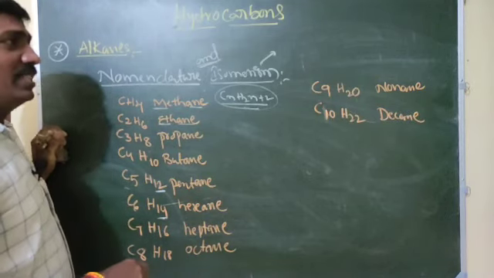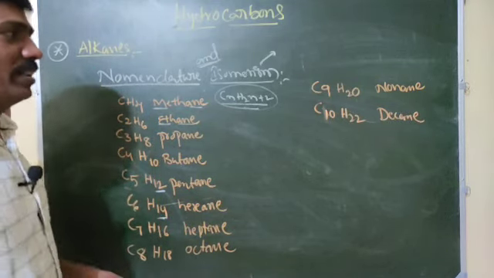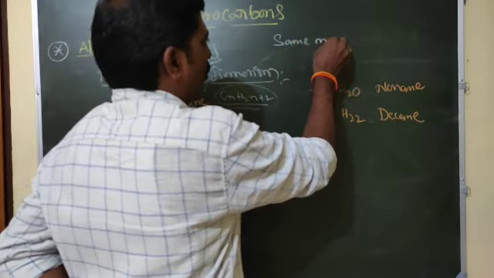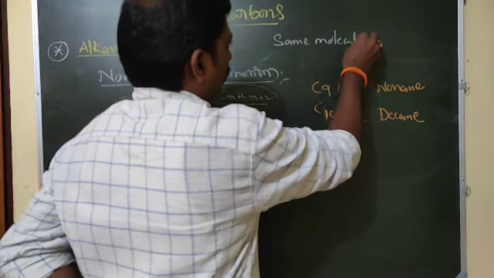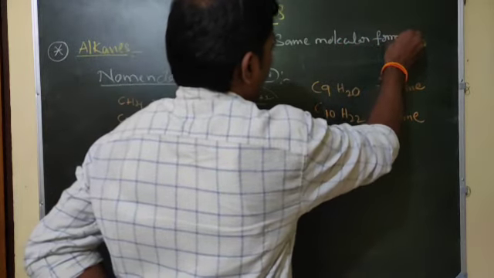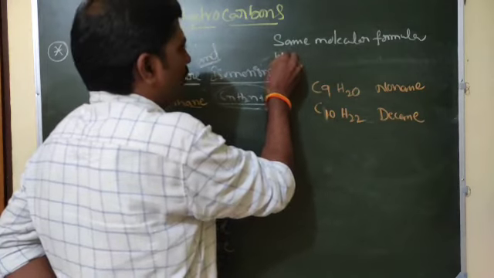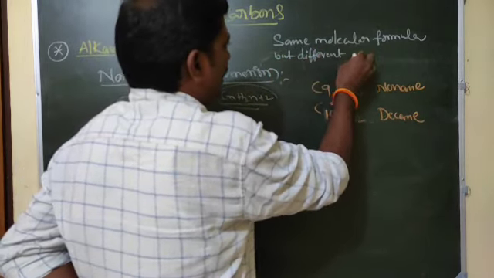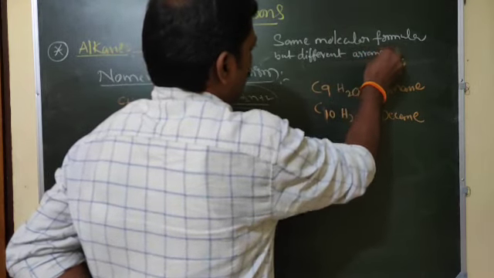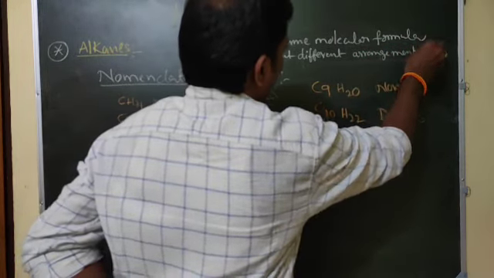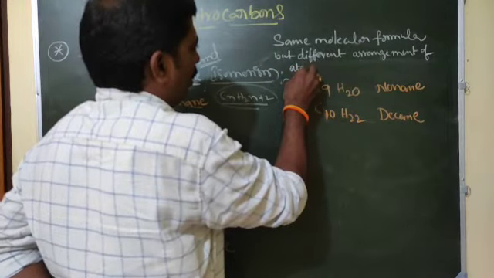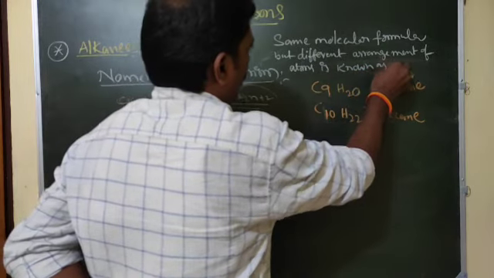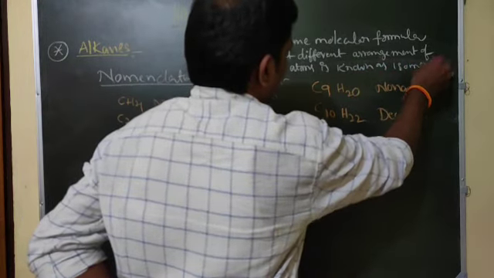Now, what does isomerism mean? Definition: same molecular formula but different arrangement of atoms is known as isomerism.